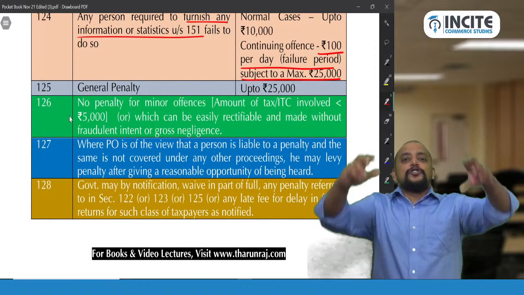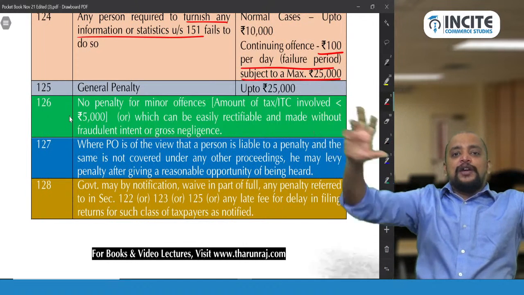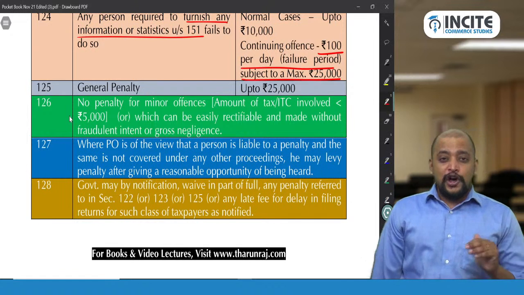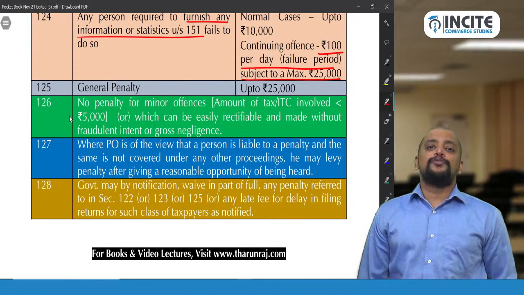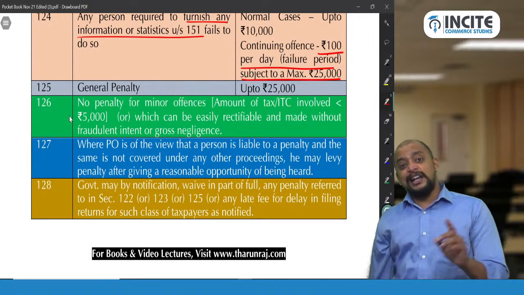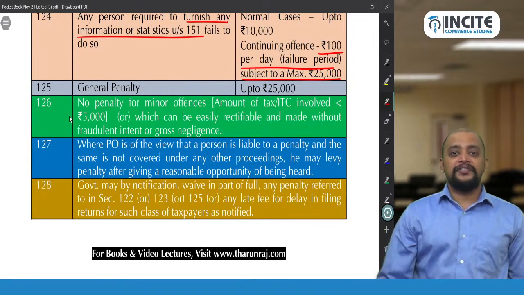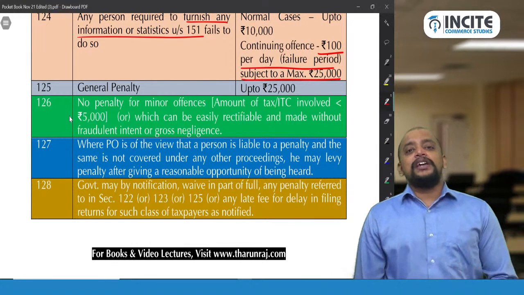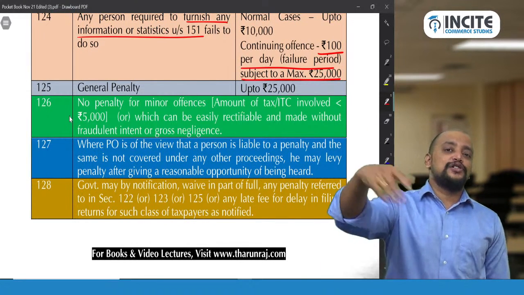So a person has to display GSTIN on the name board. He did not display GSTIN, but he is a registered person. So non-displaying of GSTIN on the name board may lead to a general penalty under 125. For this, is it easily rectifiable or not? Yes, it is easily rectifiable. We can paste it, correct or not? So in that case, why do we need to levy a penalty? So in that case also he can escape.